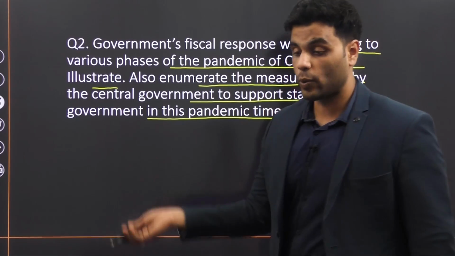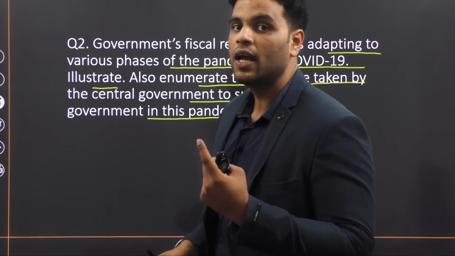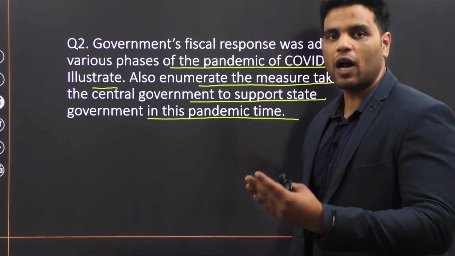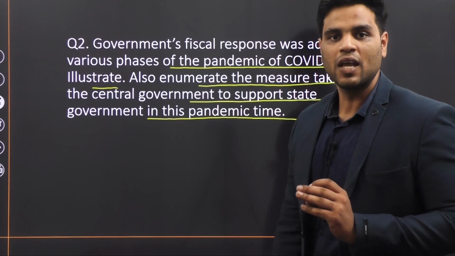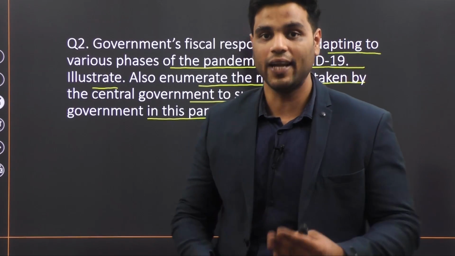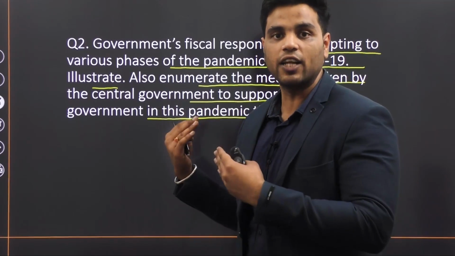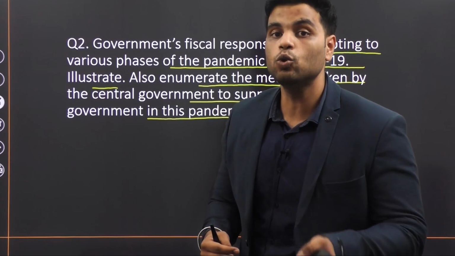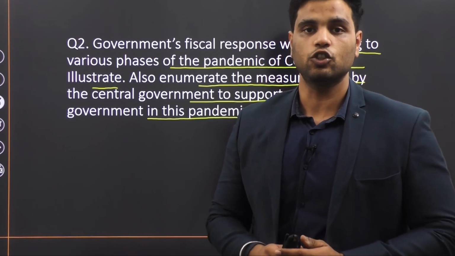Well, again, this question is divided into 2 parts. They're asking you 2 things. One, what was the fiscal response? How did the government respond fiscally to this situation? What was the government's fiscal stimulus package? What did the government do? Right? So how did the government respond to this challenge? And what did the government do to save the economy from this brutal challenge?